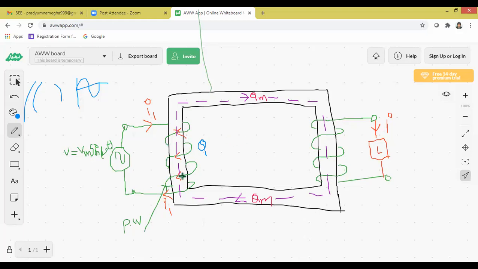When the primary winding of the transformer is excited by input AC supply, V is equal to Vm sin omega t, current flows through the primary winding, which is denoted by I1. As a result, due to the flow of this primary winding current I1, magnetic field or magnetic energy is created across the primary winding.